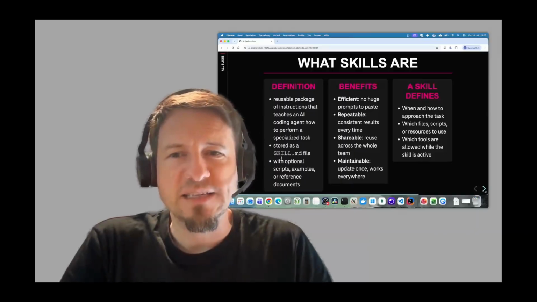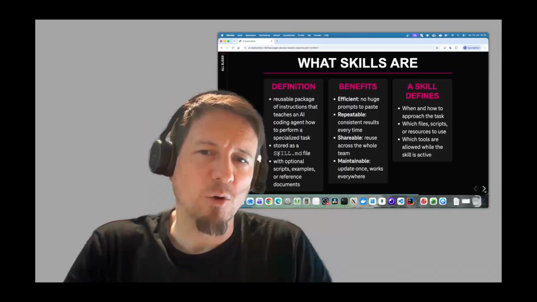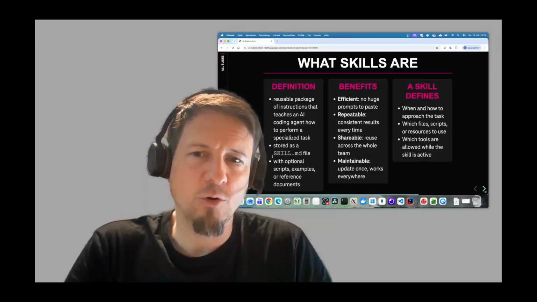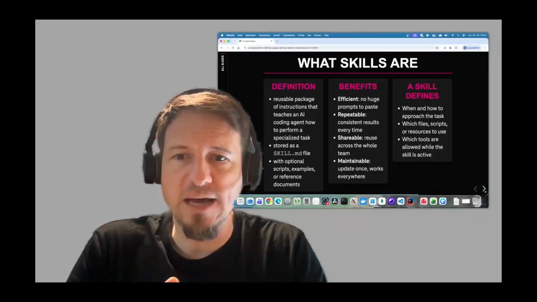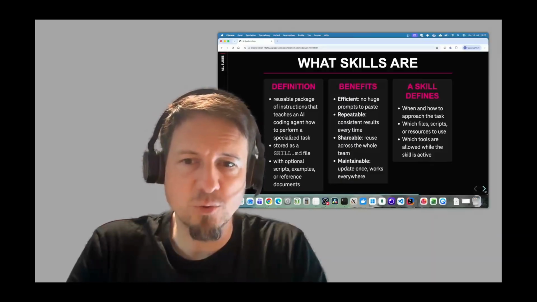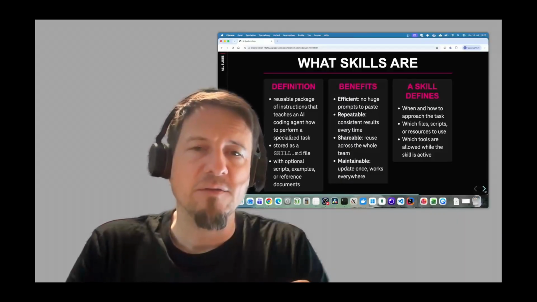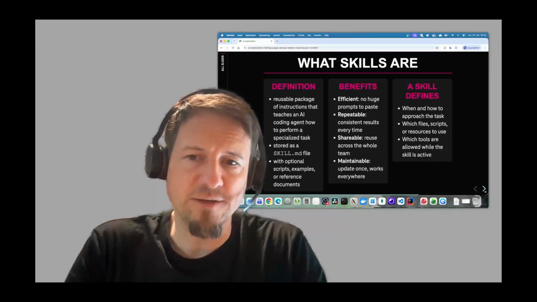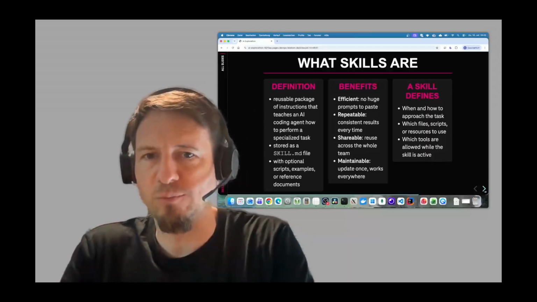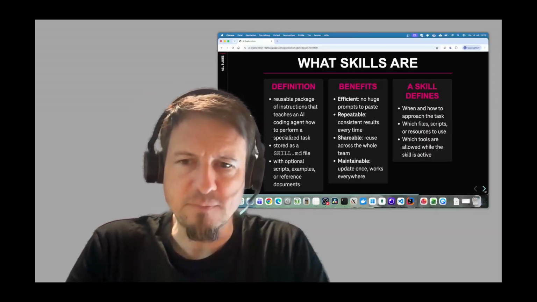So a skill is actually a markdown file, skill.markdown, and you have it on your hard disk so that the AI agents have access to it. And then the AI looks it up and is following the instructions defined in this skill, for the example, for the process I described before.